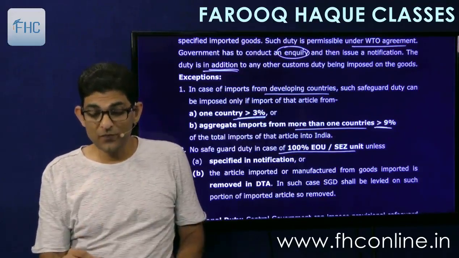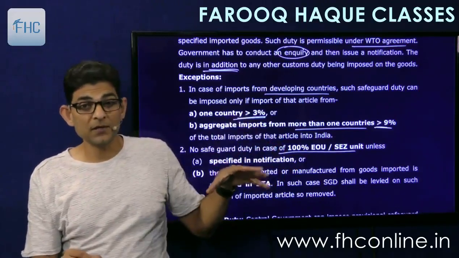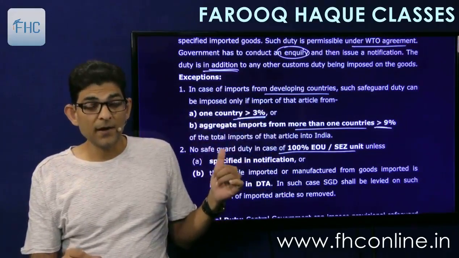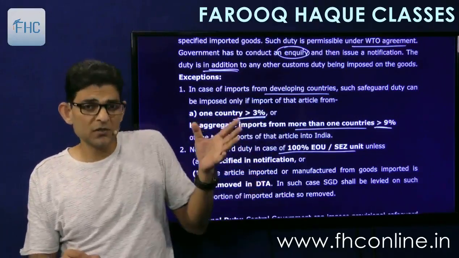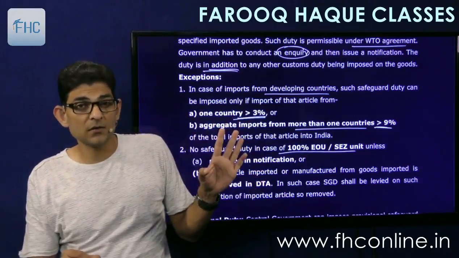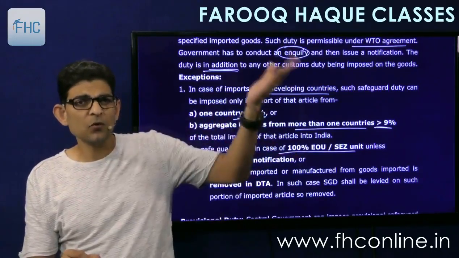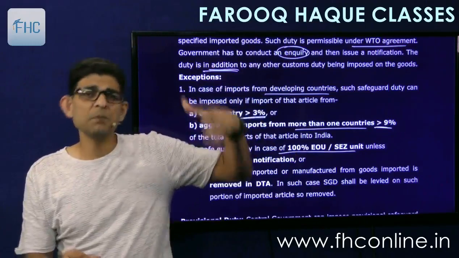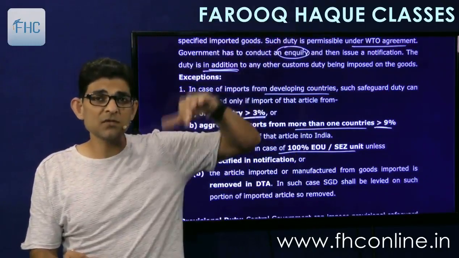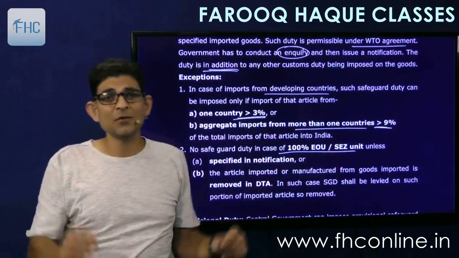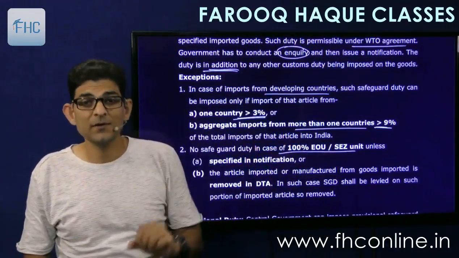If the SEZ unit is importing something into India, and if that goods is imported now in increased quantities, still we will not charge duty on SEZ units, because ultimately they are going to export the finished goods. So they are going to import the inputs in bulk quantity, manufacture something and export it. So the thing which has come in is going to go out. So is the domestic industry affected by it? No. So then it is exempt